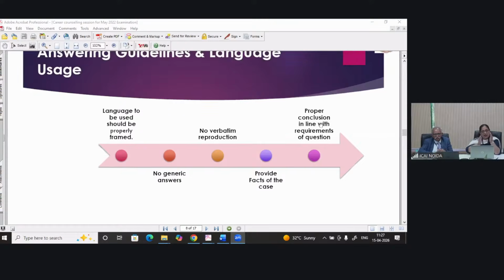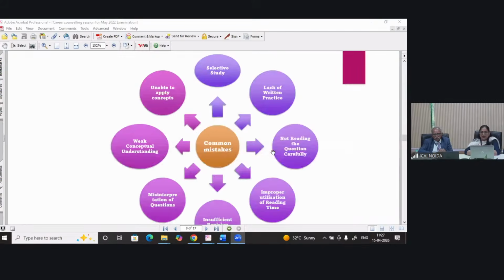Your provision and the facts of the case should always be correlated for the conclusion part, right? It should not be that you write the conclusion directly without interlinking, explaining why you have reached this conclusion. Please do not do selective study.